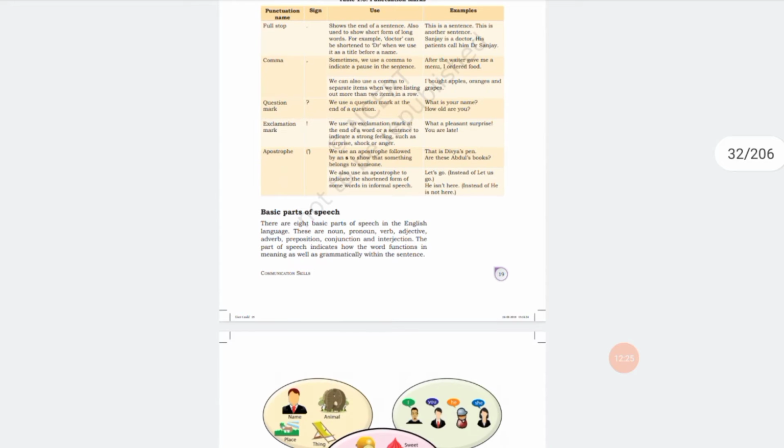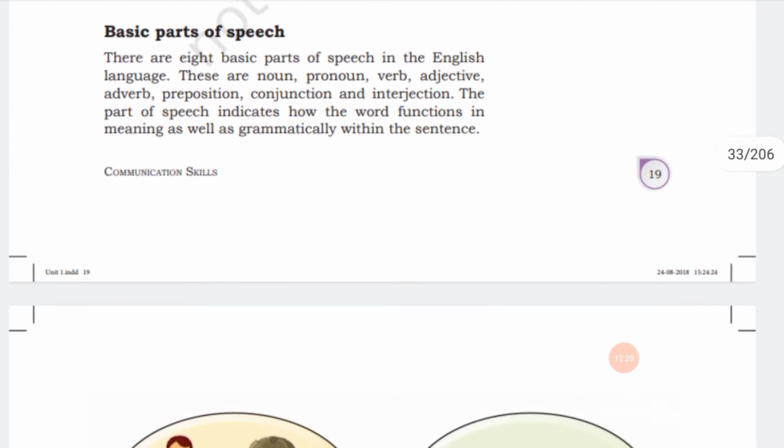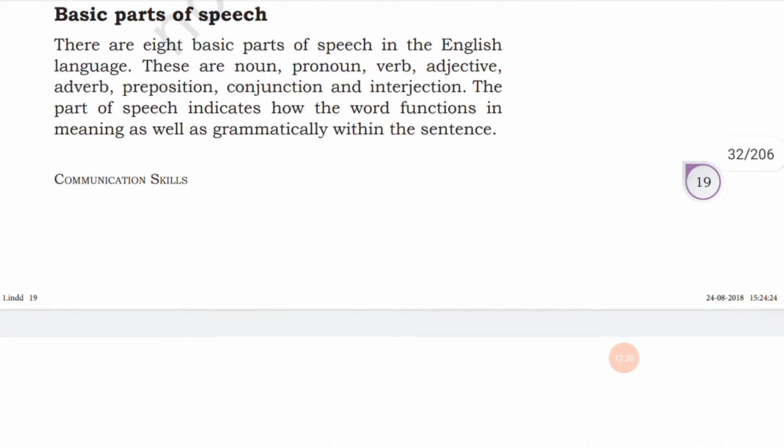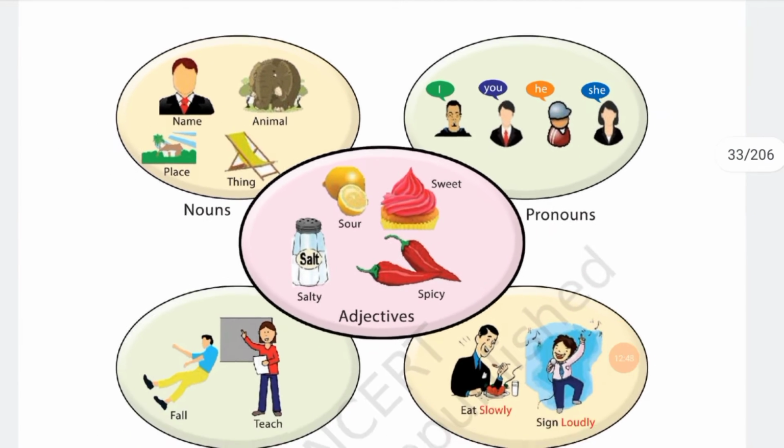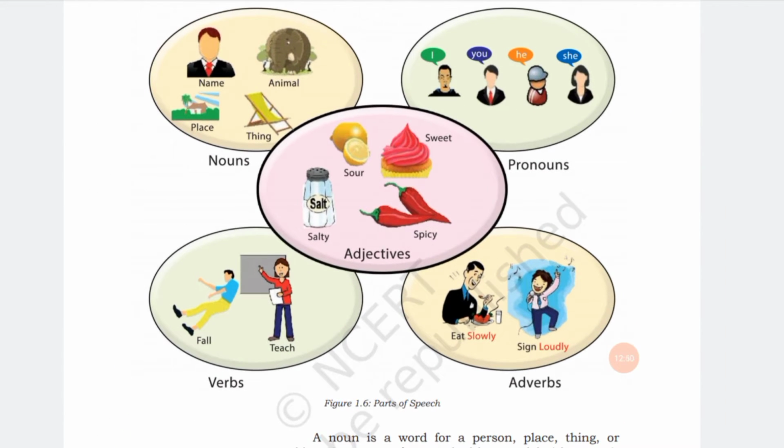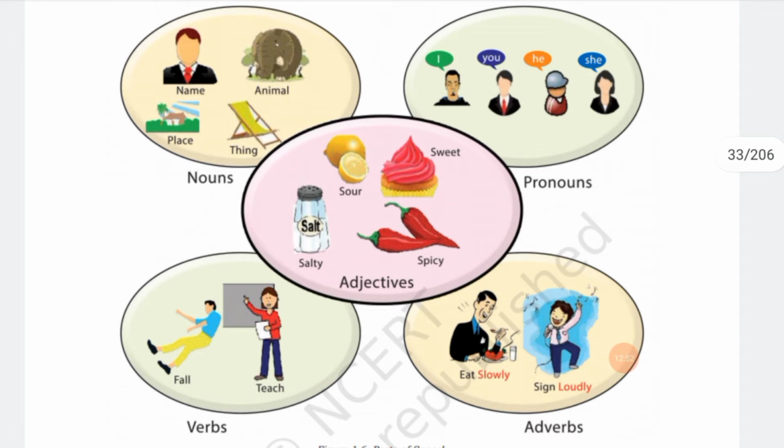Next is basic parts of speech. There are 8 basic parts of speech in English: noun, pronoun, verb, adjective, adverb, preposition, conjunction and interjection. The parts of speech indicate how words function in meaning as well as grammatically within a sentence. You can see in this picture, noun. A noun is the name of a place, thing, everything is considered a noun.